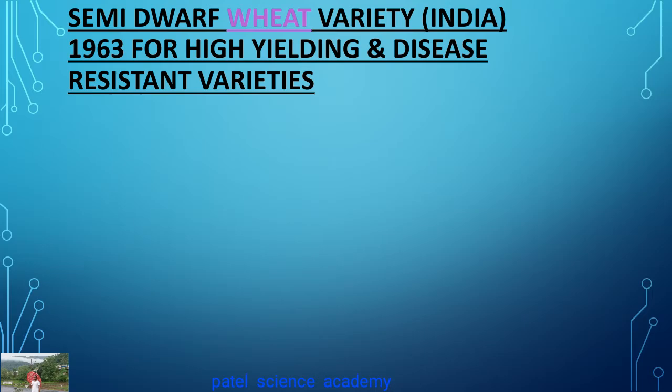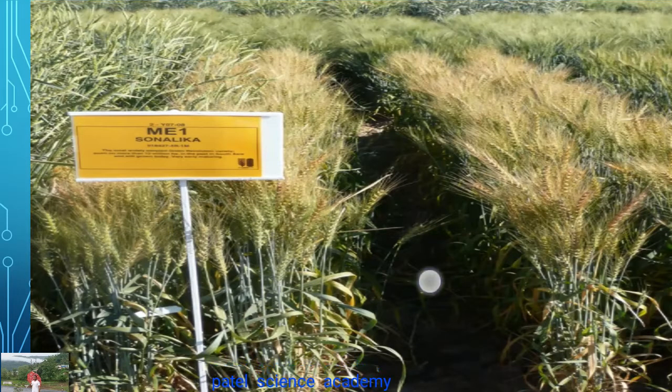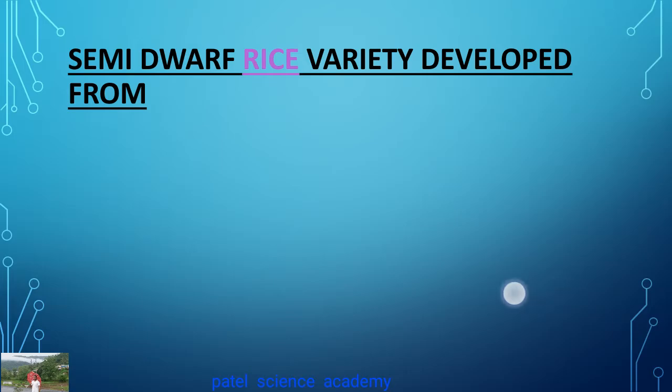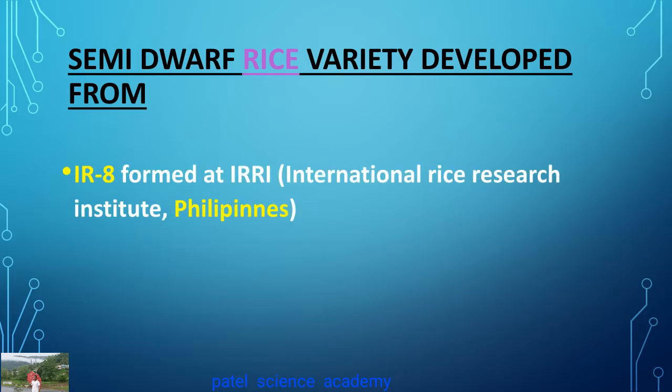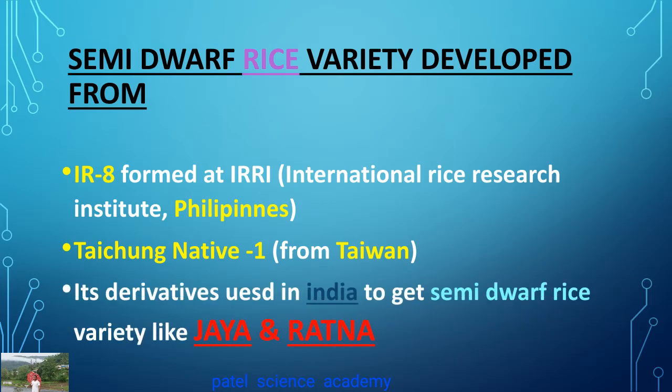Semi-dwarf wheat varieties in India in 1963, for high yielding and disease resistance, include Sonalika and Kalyan Sona. You can watch the Sonalika and Kalyan Sona varieties here. Sonalika field. Semi-dwarf rice variety developed from IR8, formed at IRRI, the International Rice Research Institute, Philippines, and Taichung Native 1 from Taiwan. Its derivatives were used in India to get semi-dwarf rice varieties like Jaya and Ratna.